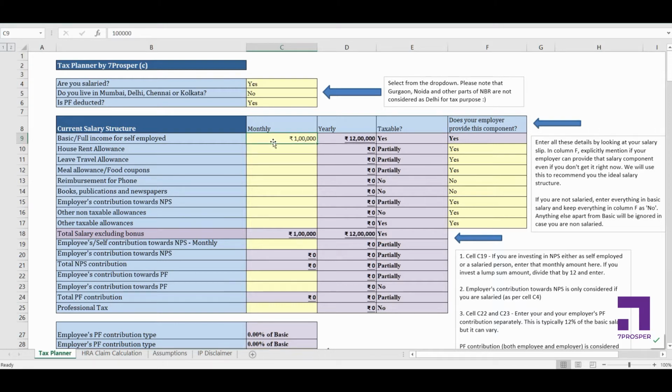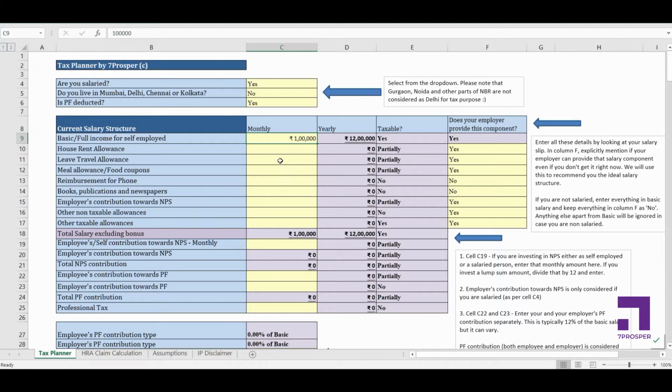Now if you are not a salaried person, if you have selected no here, you have to enter your entire income here. As I've mentioned as well, full income for self-employed. For self-employed people, you won't have any other component which is mentioned after this part. So if you're earning, let's say, 2 lakh rupees a month, just enter 2 lakh here and there's nothing else you need to do.